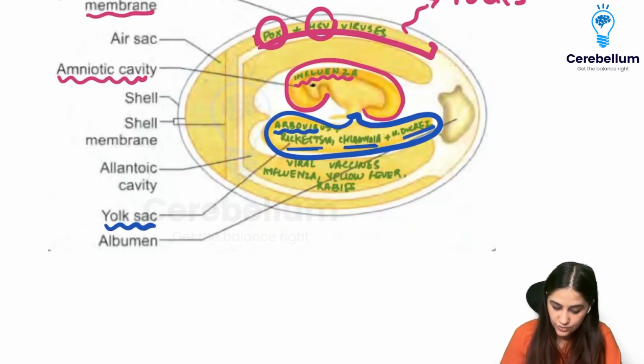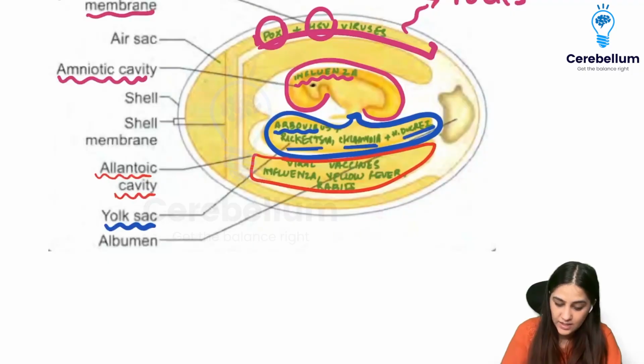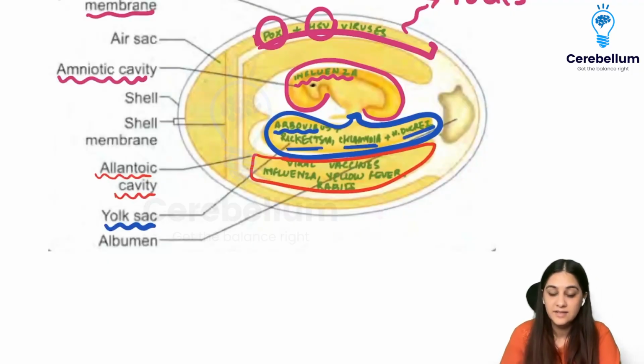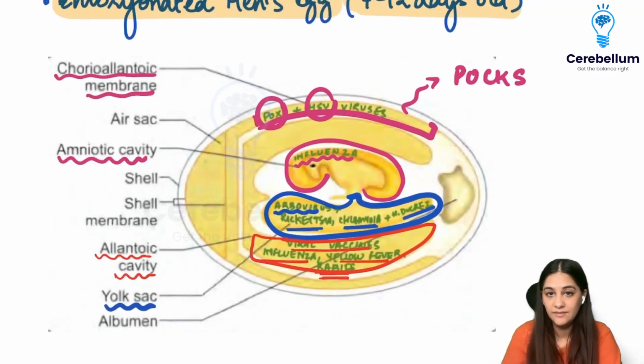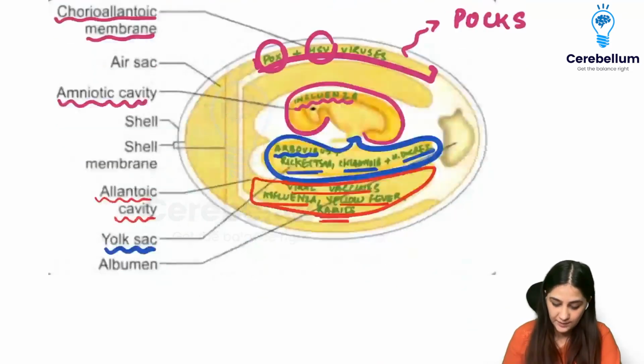Finally, coming to the last one, that is the allantoic cavity, that is also very big. This is the one which we can use for vaccine production. So we can isolate viruses here for viral vaccines like influenza, yellow fever, and rabies. So please remember this egg because I've written everything here. Please remember in which part or which cavity the organism is growing.